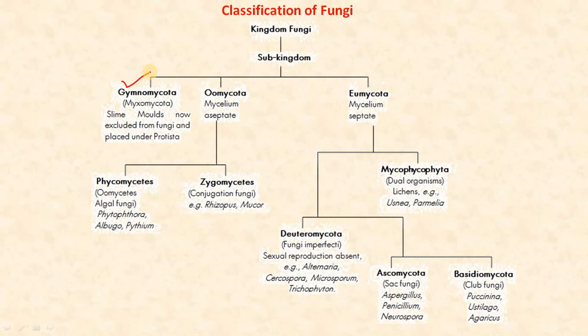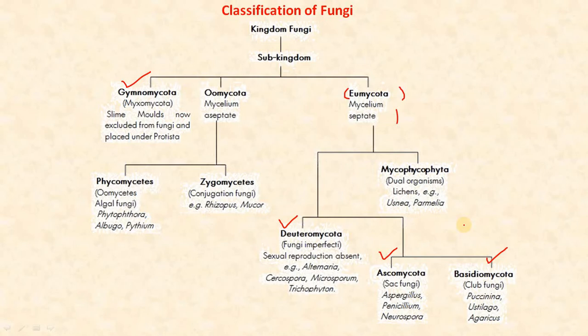However, we will follow the classification scheme provided by Dr. Williams' Lab Manual 4th edition and include slime molds in the kingdom fungi. Slime molds are important decomposers in the woodlands. The vegetative state of slime molds is mobile and amoeboid. In the division Eumycota or mycelium septate, the divisions are Deuteromycota, Ascomycota, and Basidiomycota.